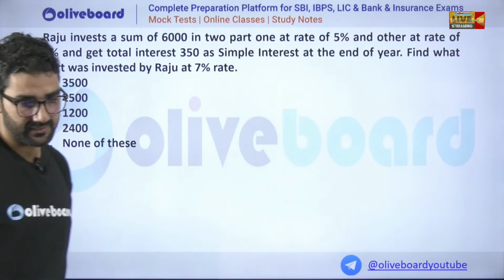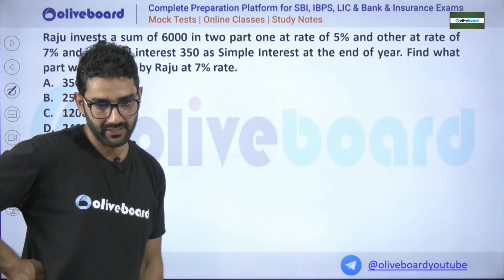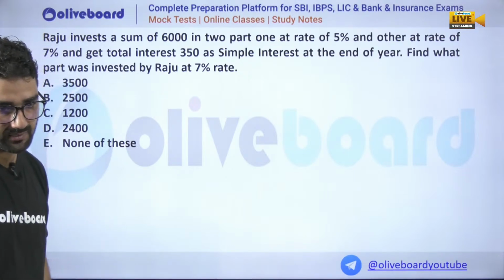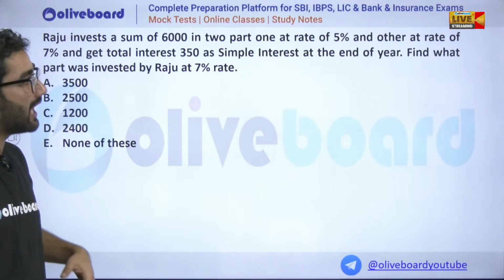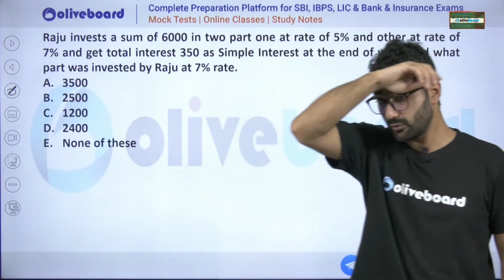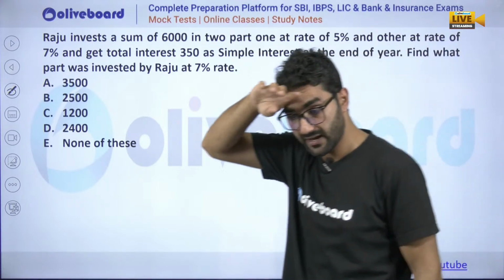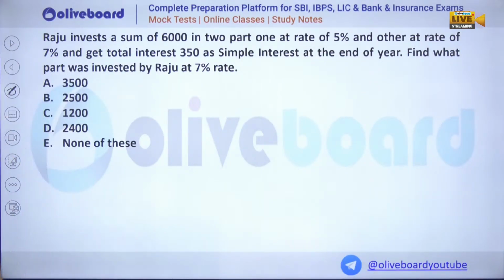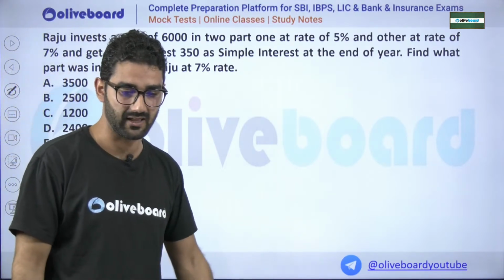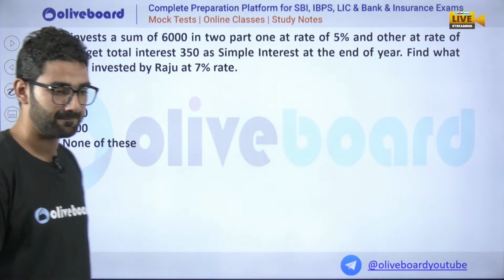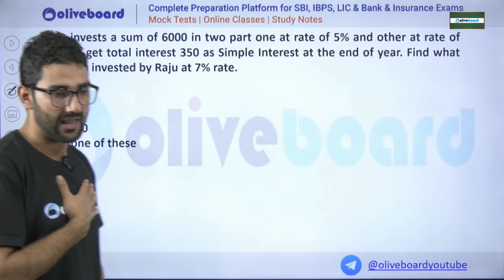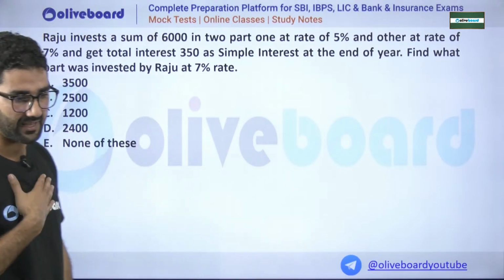Madhukar said it is option B. Neetu has given me option B. Madhukar said it is 2500. Same allegation method. That is why this is a practice. I just told you, do fast practice. If you make any mistake, I am here. That's why I have repeated this question again. If you remember the way to solve this question, definitely you will solve it. Same allegation method, that's why I have given you the problem again. There may be a little bit of value change. Do fast.